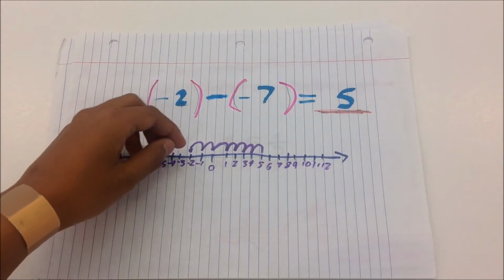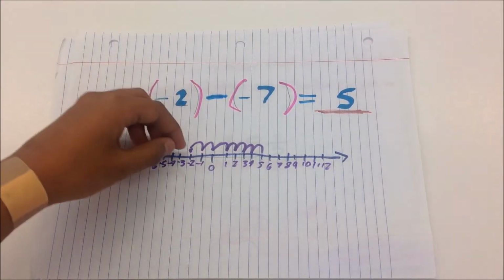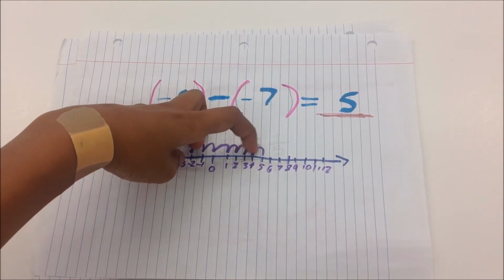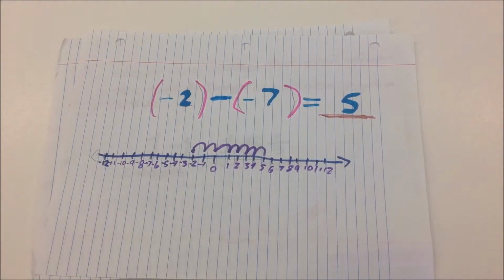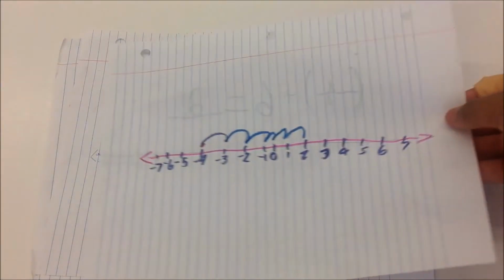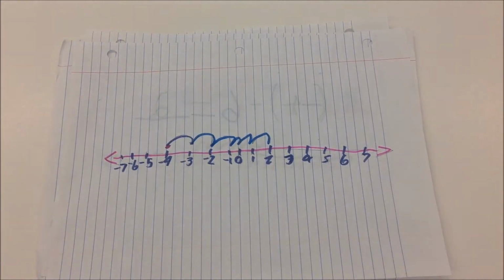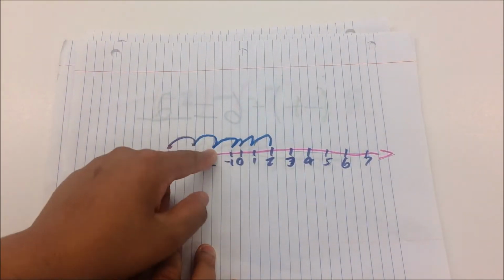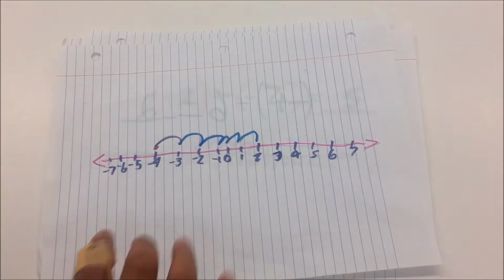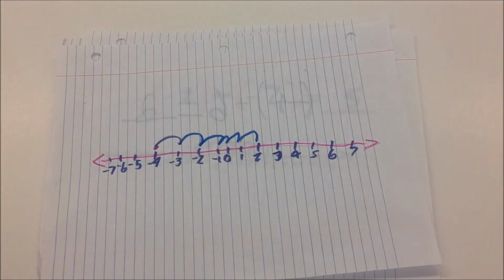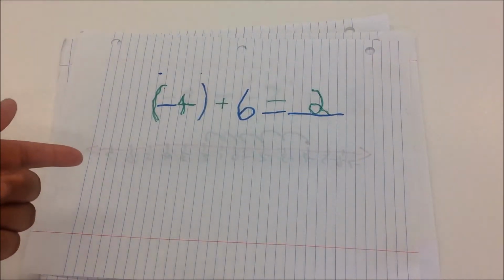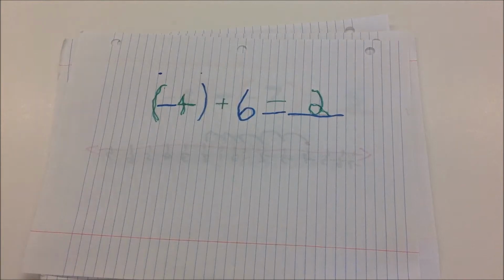As you can see, you add like terms. And as you do 7 humps, 1, 2, 3, 4, 5, 6, 7, you get 5. And as you see, you would start from somewhere like here, -4, and you would go 1, 2, 3, 4, 5, 6, and then that would make 2.